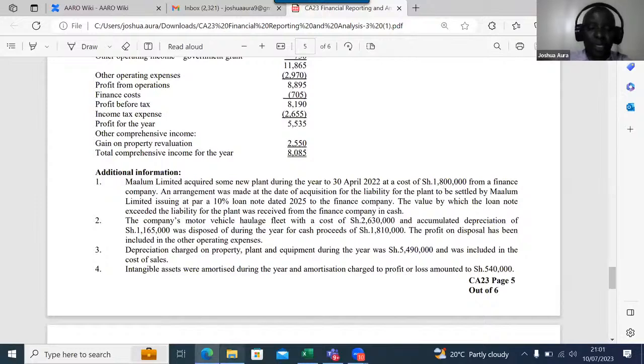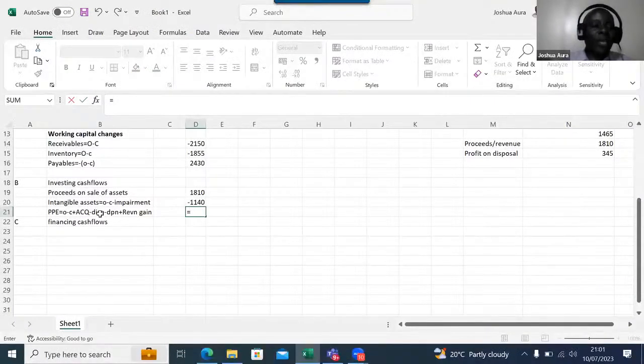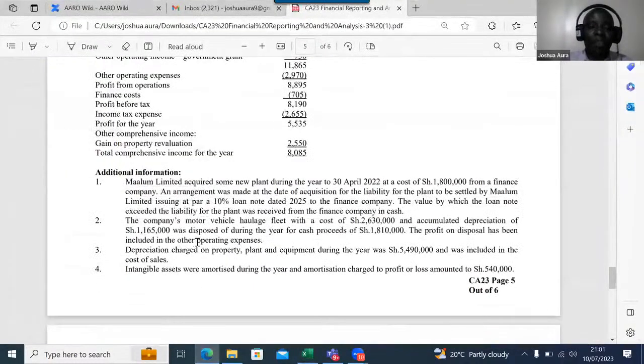And then you are following this thing here. Other than acquisitions, what else? Do we have any disposal? So come here under disposals. Yes, we disposed the company's motor vehicle haulage fleet with a cost of 2630, and the accumulated depreciation of 1160 was disposed. So remember, we subtract the net book value of the asset that was sold.